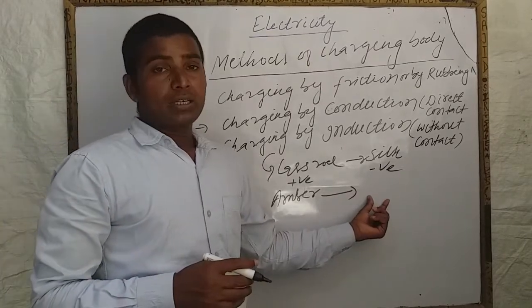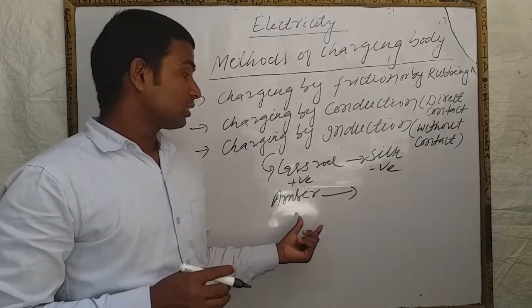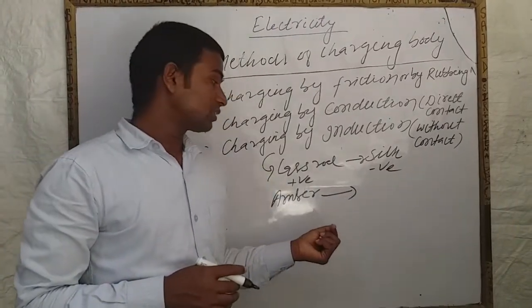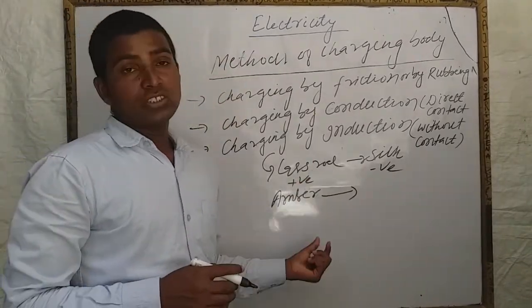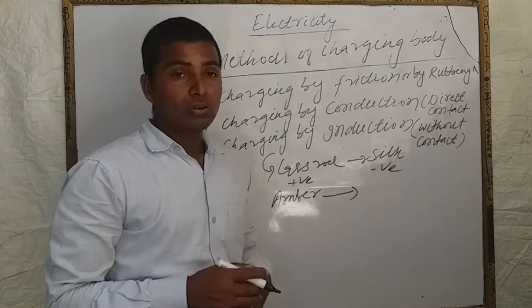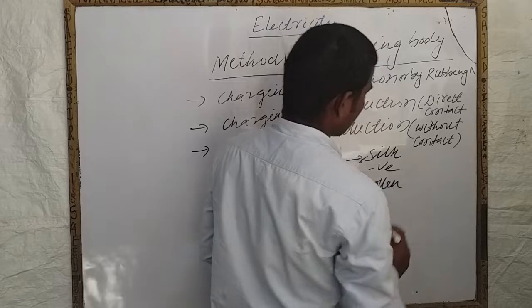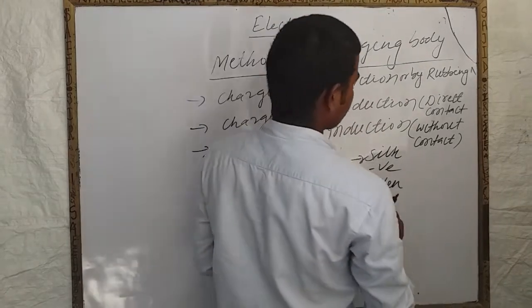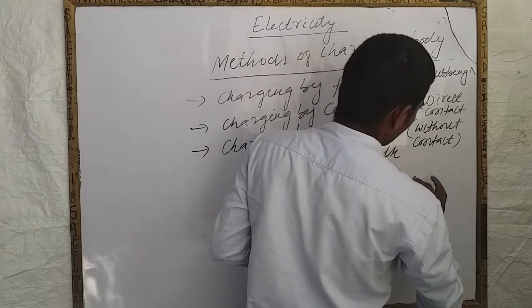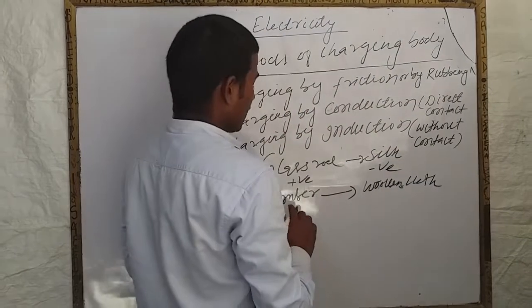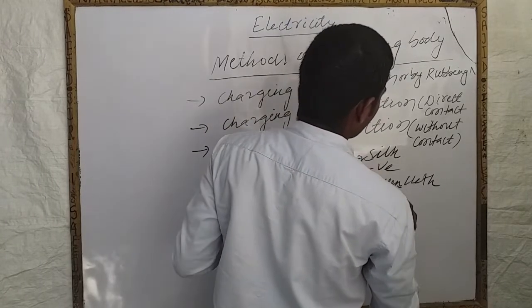Further, Thales took other materials and rubbed them with suitable other materials, and then those materials also started attracting. From then, electricity was discovered. When amber is rubbed with a woolen cloth, the amber gets negative charge and the woolen cloth gets positive charge.